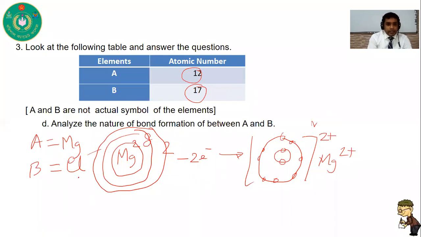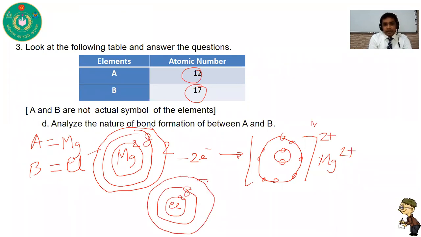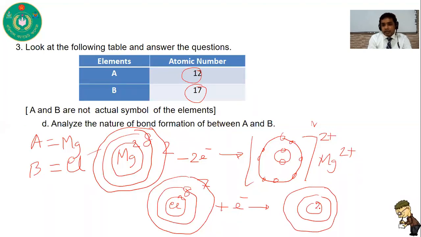In the case of chlorine, its atomic number is 17. So in the first shell there are 2 electrons, in the second shell there are 8 electrons, and in the third shell there are 7 electrons. So it can accept 1 electron. If it accepts 1 electron, it can attain the electronic configuration of an inert gas, that is 2, 8, 8. As it accepts 1 electron, it becomes negatively charged.